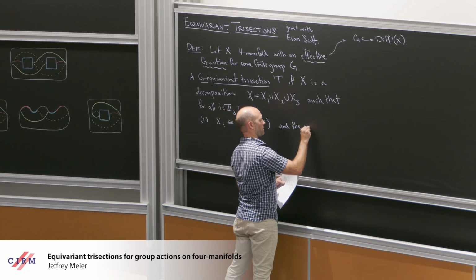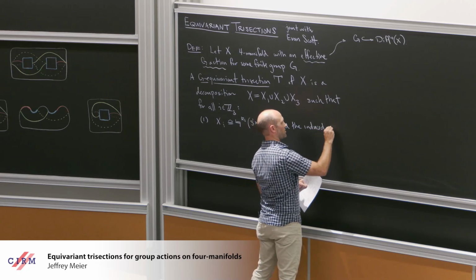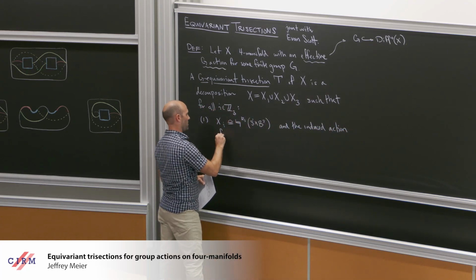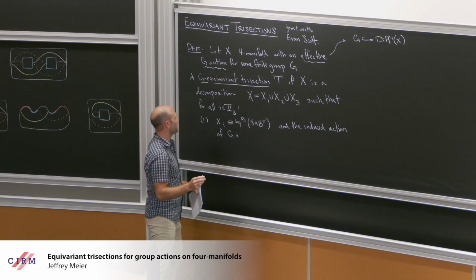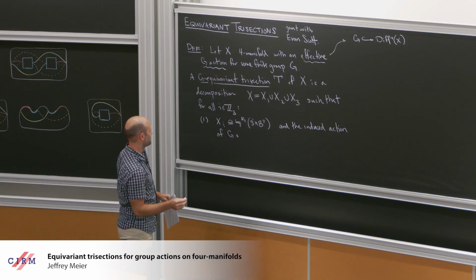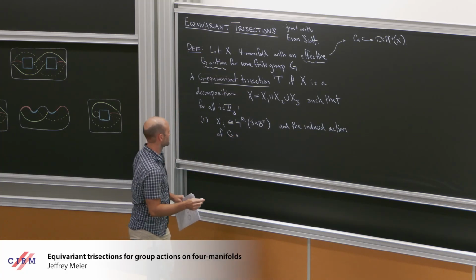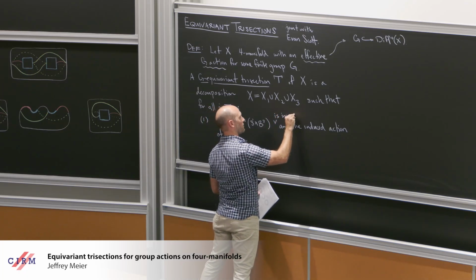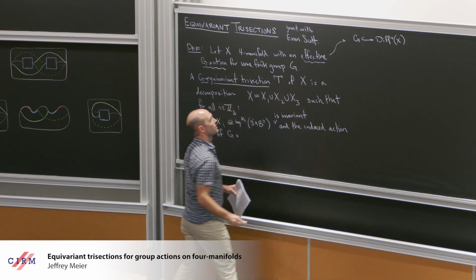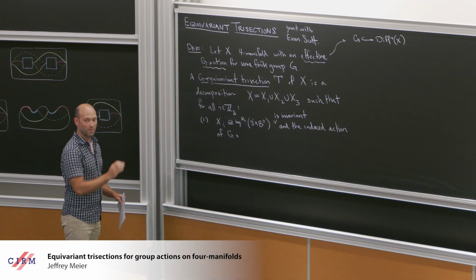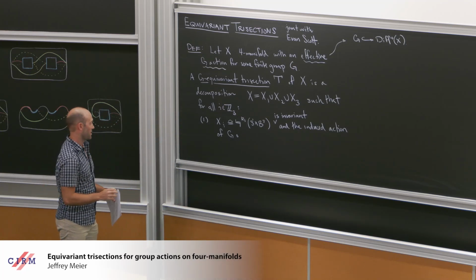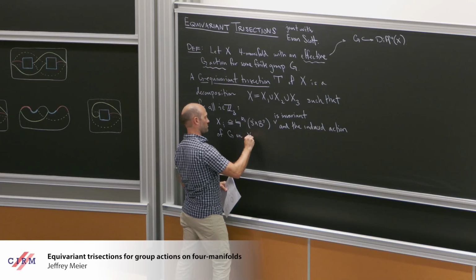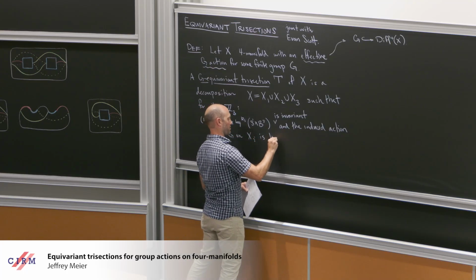And the induced action of G, I left out an important word, is invariant, so we'll require that the action of G preserve the sectors setwise. So the induced action of G on Xi is linearly parted.